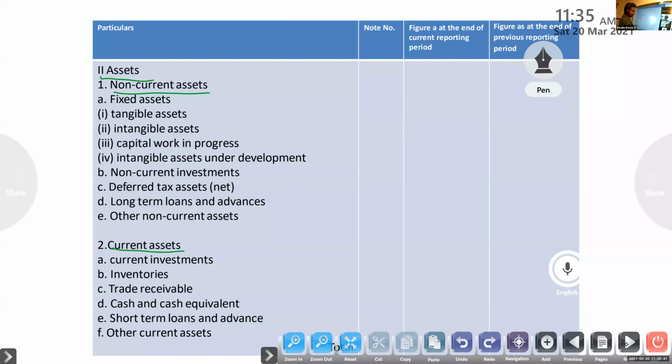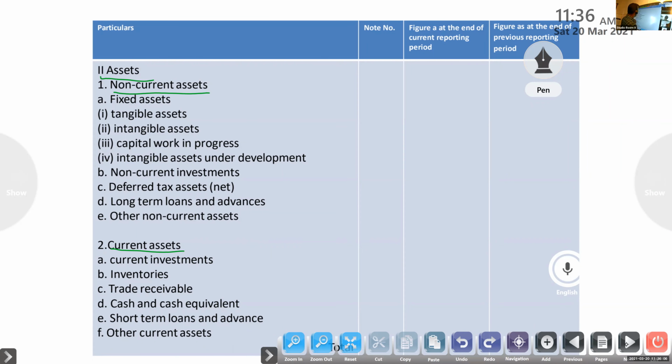Next one, assets. I already said there are two major heads, non-current assets and current assets. Under non-current assets, what are the main subheads?